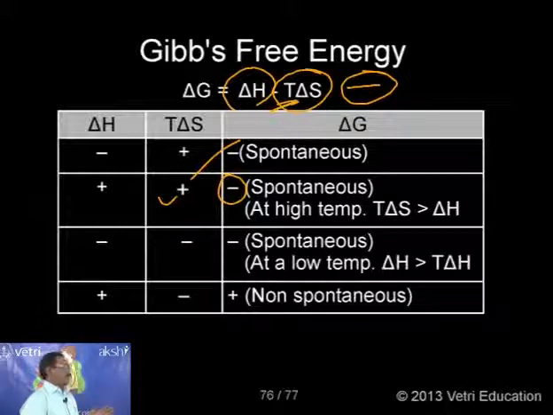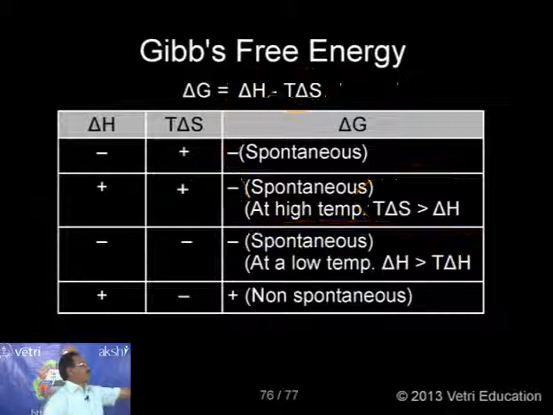The condition here is that for an endothermic reaction, if the delta G value is negative, it will be spontaneous, but only at a higher temperature, that is, when T delta S is greater than delta H. That is the interesting information.